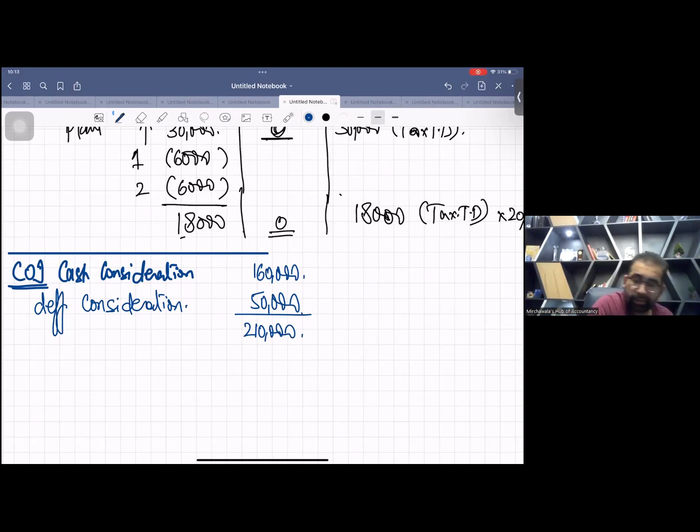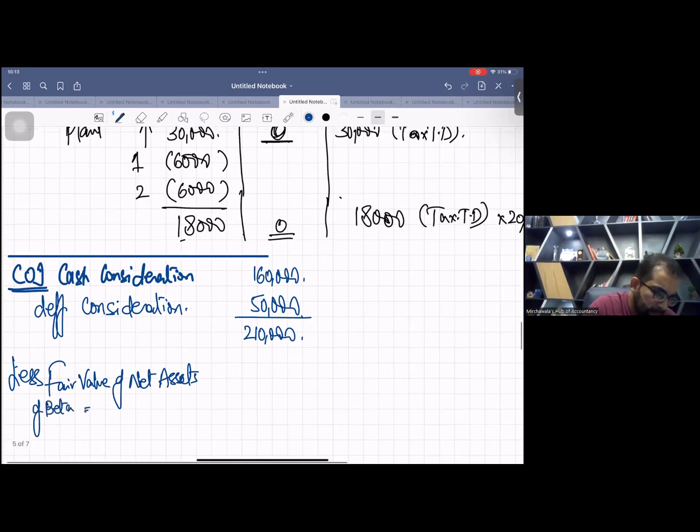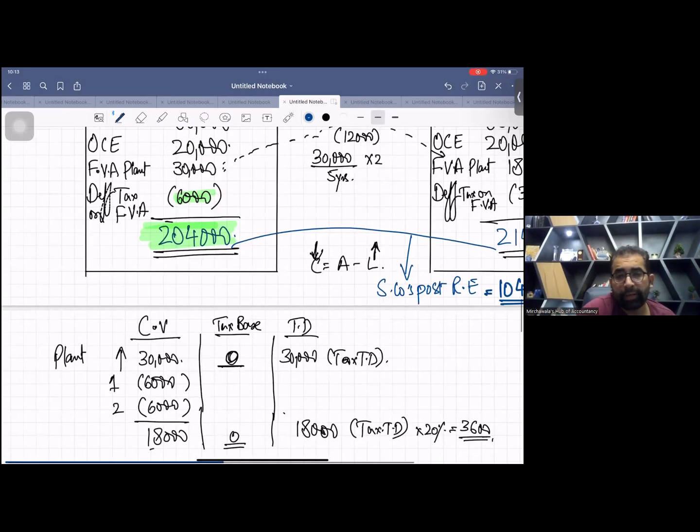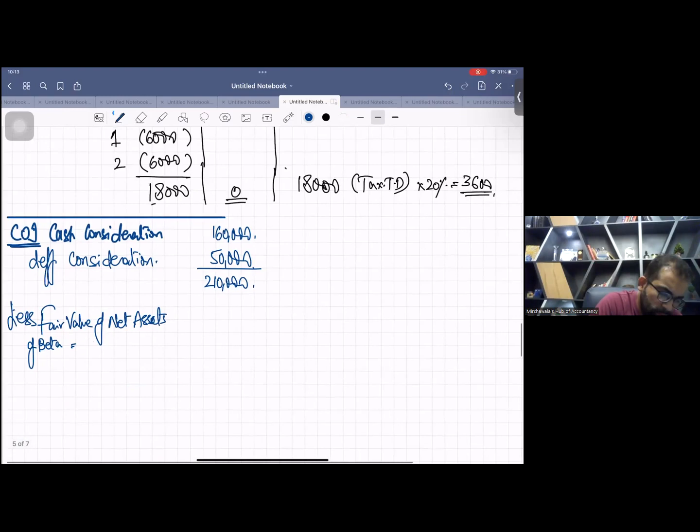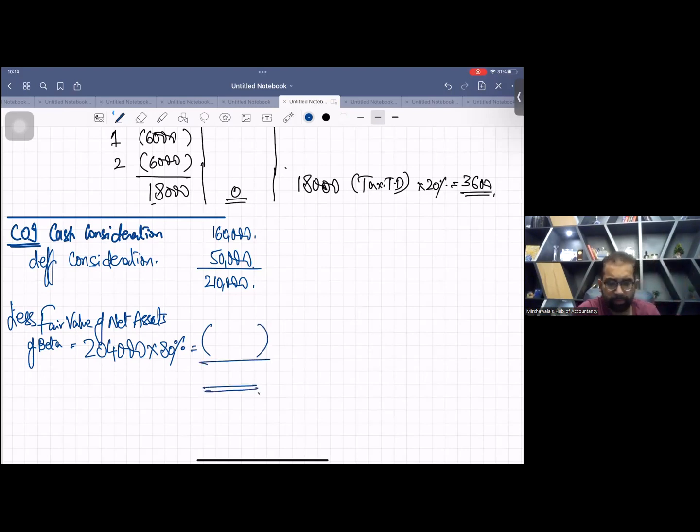Now, there is no need to add fair value of NCI at acquisition. You will directly, like this, less the fair value of net assets of Beta. The name of the subsidiary is Beta. Okay. Just pick the packet. The acquisition date packet is 204,000. So you will write 204,000. And yes, we have obtained 80% shares. So 204,000 times 80%.